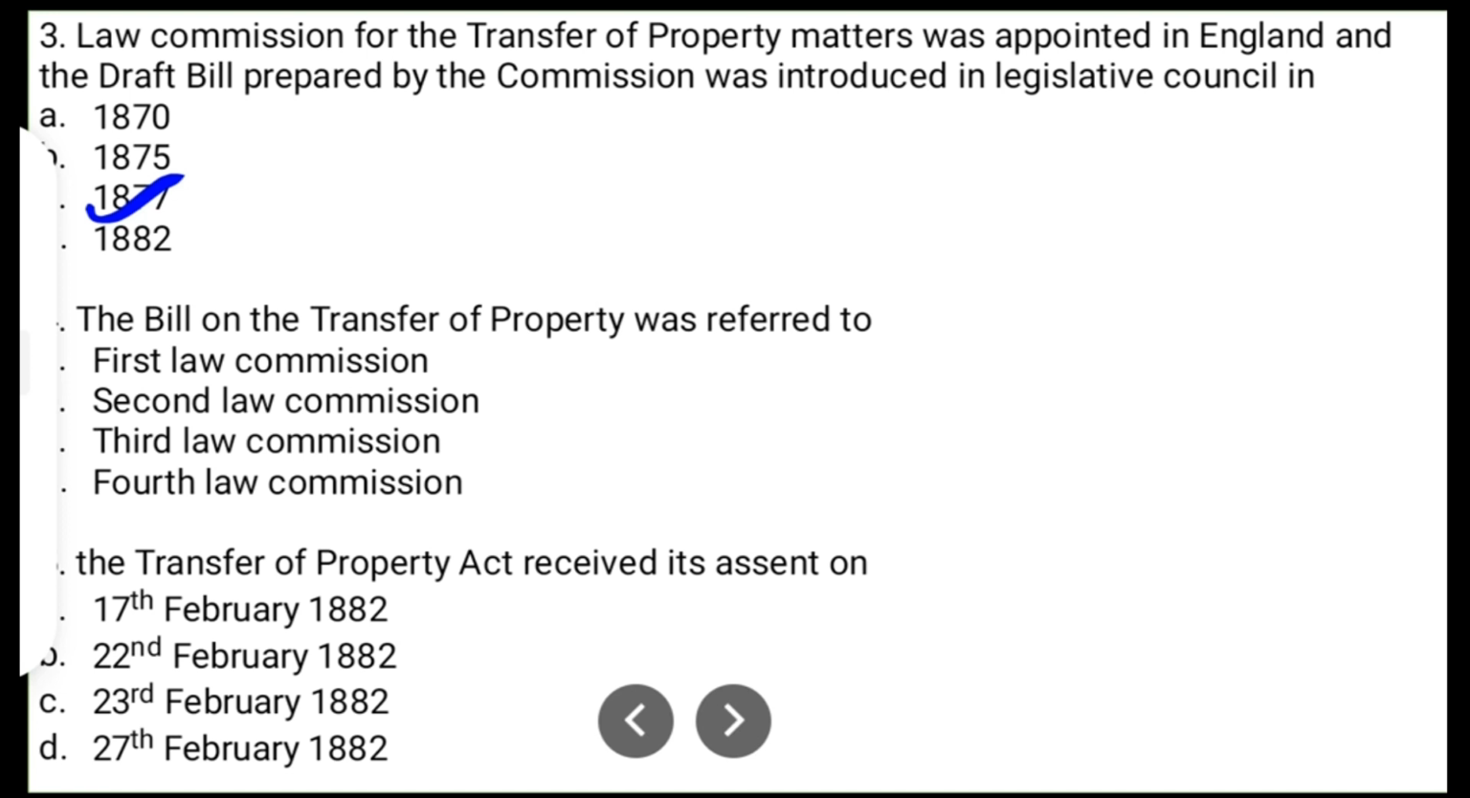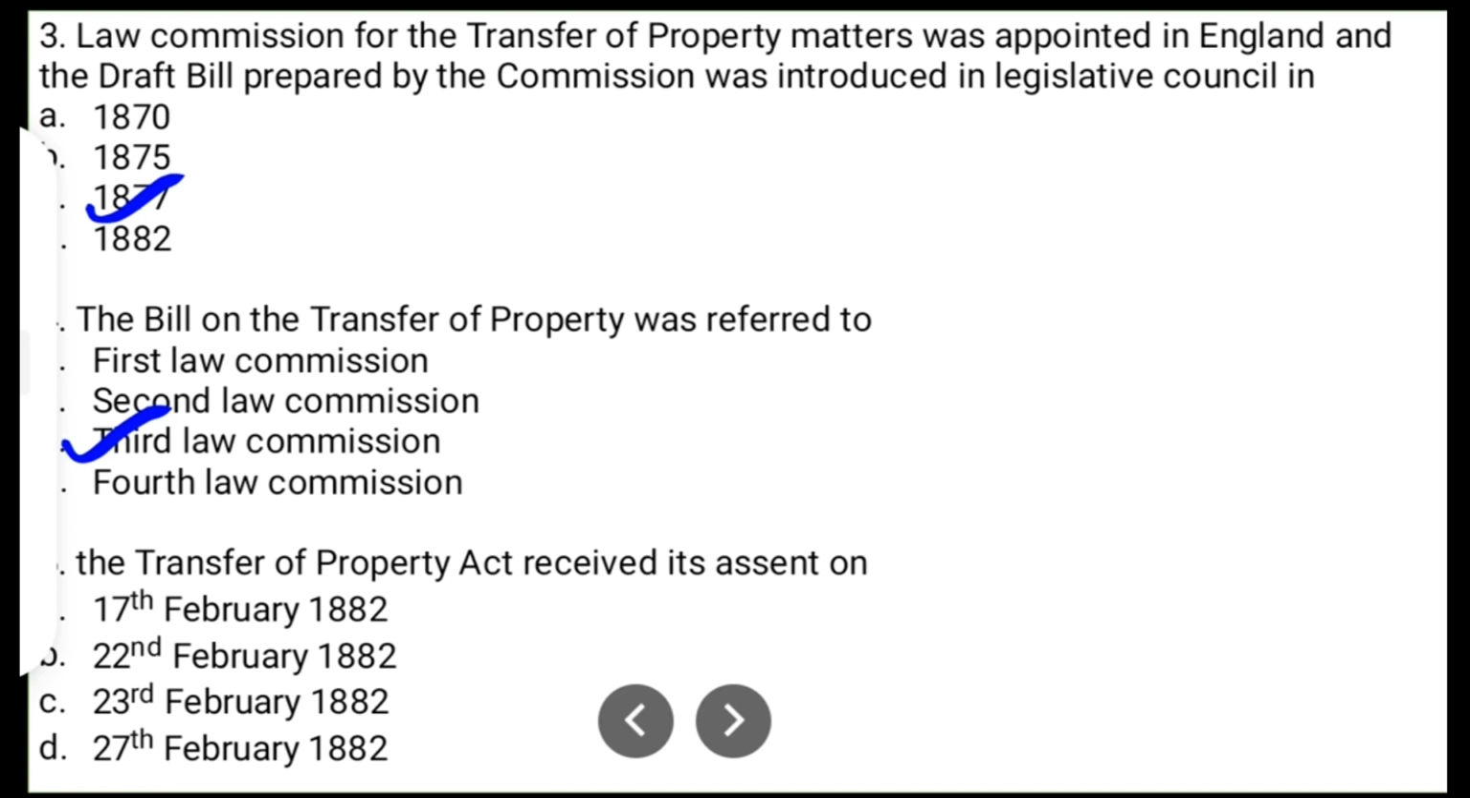Question number 4. The bill on the transfer of property was referred to option A, First Law Commission, option B, Second Law Commission, option C, Third Law Commission, and option D, Fourth Law Commission. So the bill of transfer of property was referred to the Third Law Commission. So the correct answer is C, Third Law Commission.